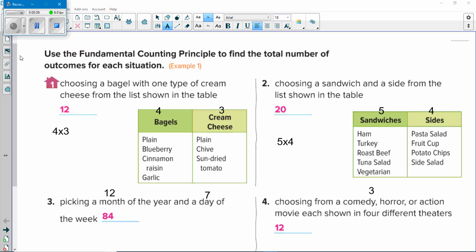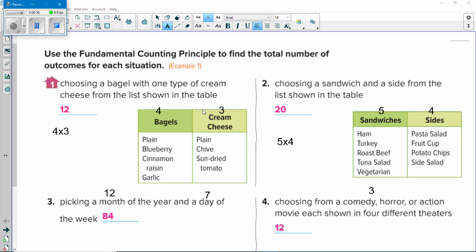So we're going to go over yesterday's assignment from pages Indiana 31 to Indiana 34, numbers 1 to 23. You can try to do that fairly quickly, as hopefully you found the fundamental counting principle to make a lot of sense. And if you didn't, well, we'll condense it so you can see. If you look at number 1, it wants to know the total number of outcomes. You don't have to list them. You can make a list, but we taught you the counting principles, so you don't have to take all that time.